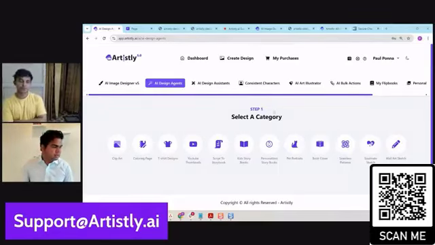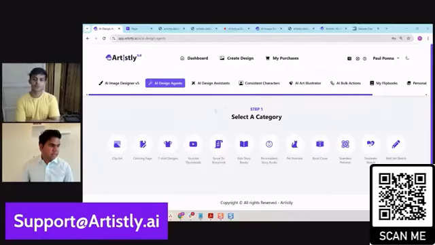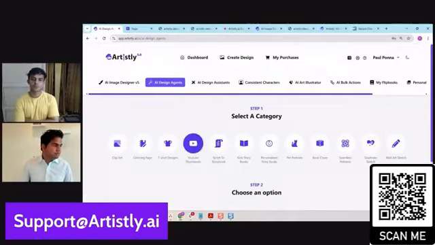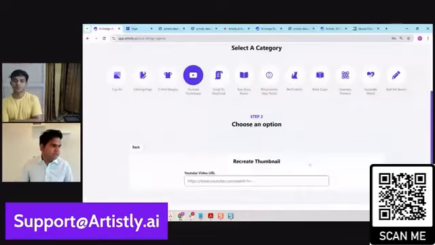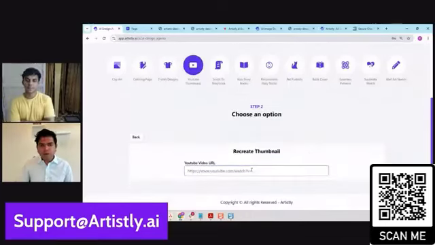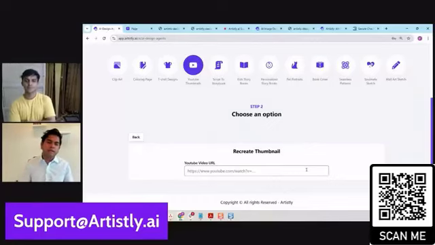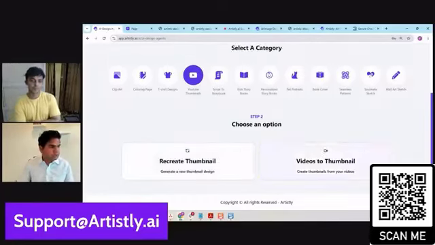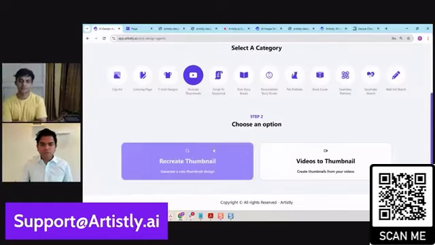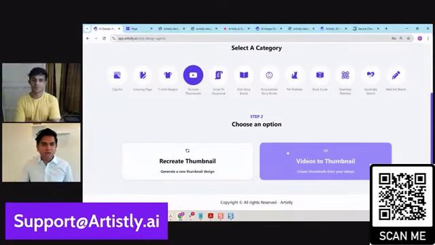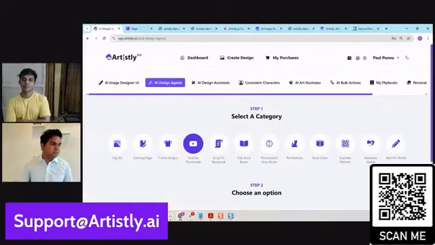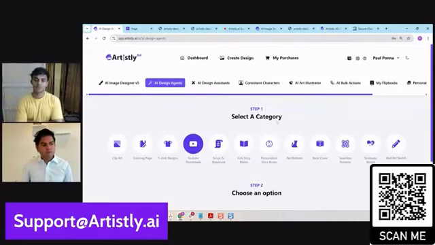Does that make sense? Similarly, whether it is, let's say, YouTube thumbnails. Similar point. Let's say you did recreate a thumbnail, you put in a URL and wanted to recreate it. Thumbnails have perfect text. So people would say, is there a difference between videos to thumbnail or recreate thumbnail? Maybe they're using two different systems, so I'm confused. Which one do I pick? Don't have to worry about that. It'll be perfect from the get-go. So that's the most important way to think about what we're trying to do across the board, for every single feature within Artistly as well.